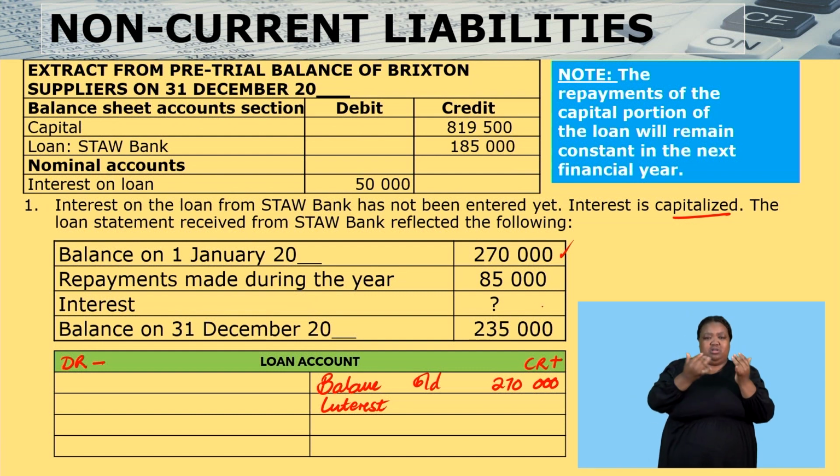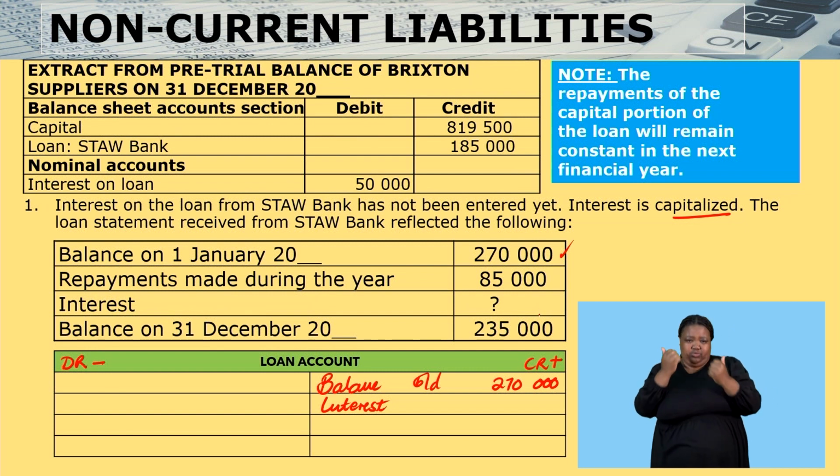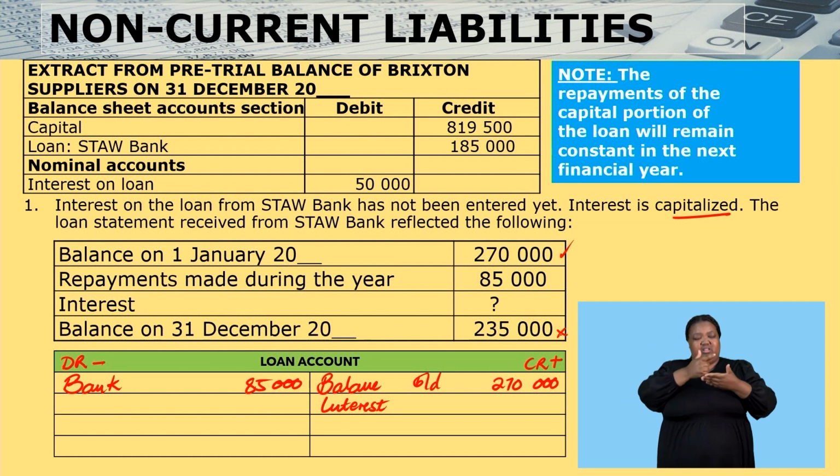But in this case, I don't know how much my interest is. It's still not a problem. When I make repayments, it will decrease the loan. So I'll say the repayments, bank. And my repayments for the year are 85,000. So I'll say bank 85,000. I am told that at the end of the year, my loan balance is 235.